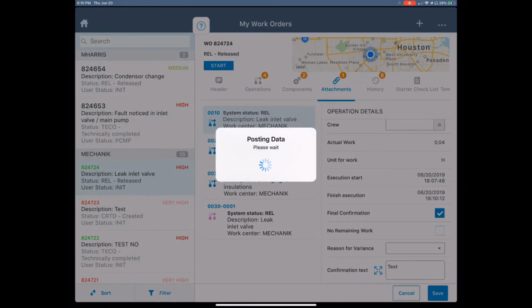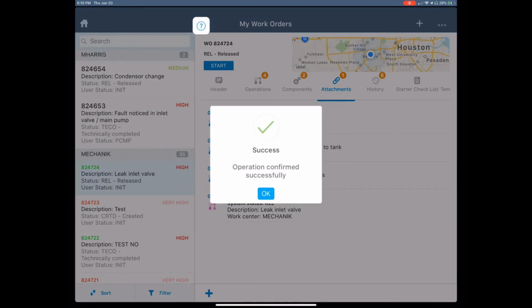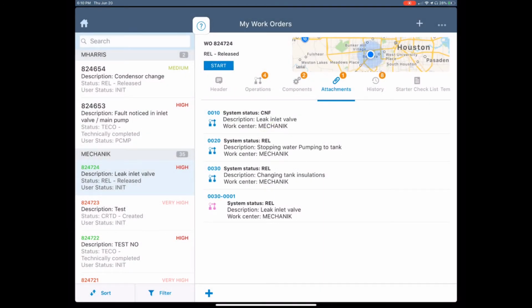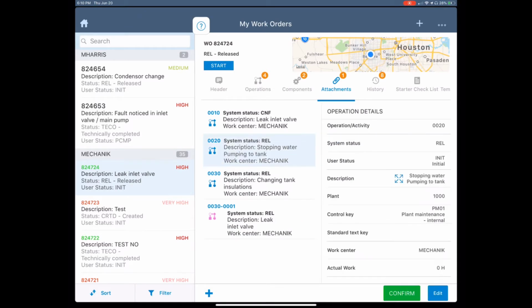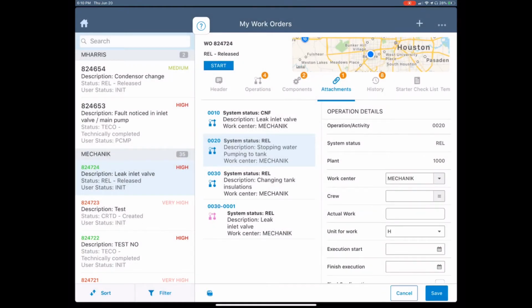So this posts a time confirmation into SAP. And the status on this specific operation changes from released to confirmed, which is a CNF that you see. So I'm going to go into my second operation, and in this case, I'm going to do a manual confirmation.